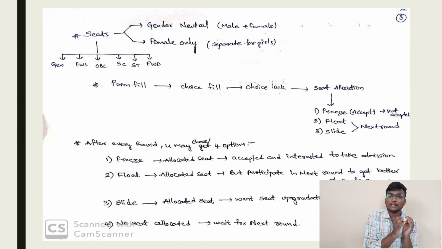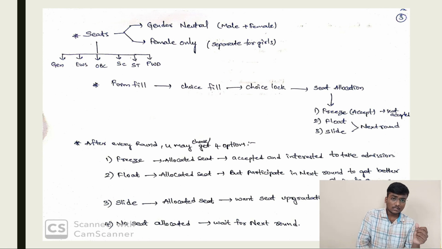Coming to seats, in every institute the seats will be divided into 2 parts. One will be gender neutral and one will be female only. In gender neutral, the seats will be given to both male and female, but in the female only category, only girls will get the seats. This year they have increased some more seats for the girls quota also.